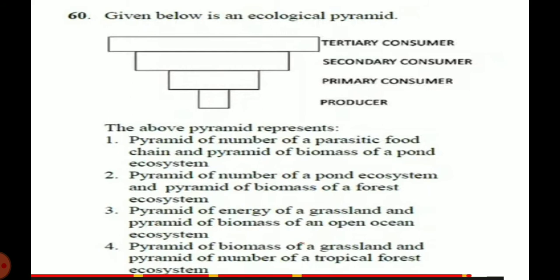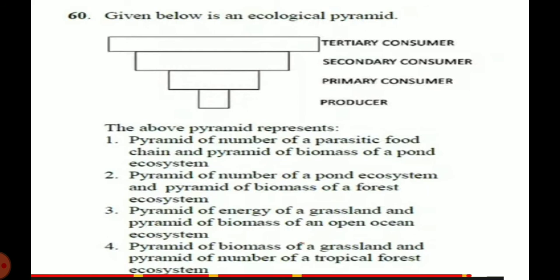The pyramid of number of the parasitic food chain is the inverted one, and the pyramid of biomass of the pond ecosystem is also an inverted graph. Remember, the pyramid of biomass of the pond ecosystem and the parasitic food chain both show the inverted pyramid here.